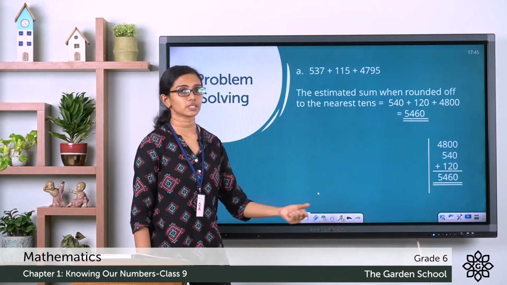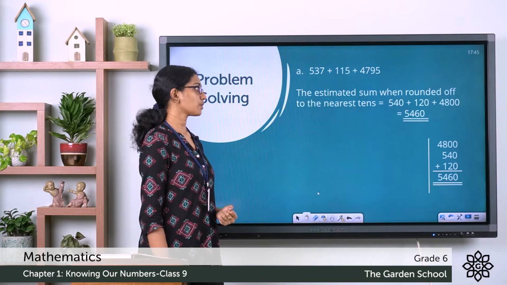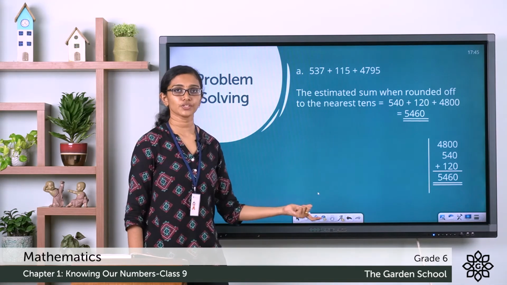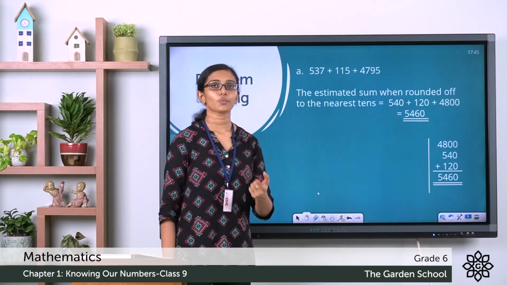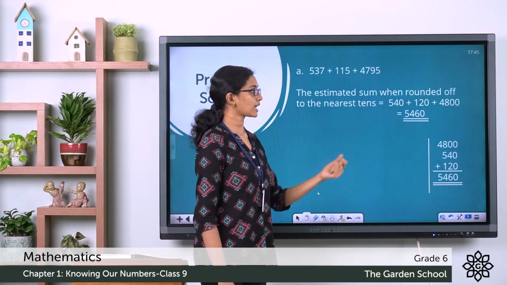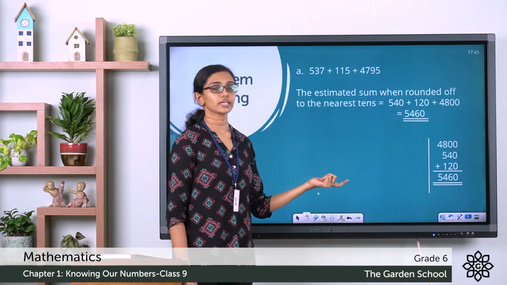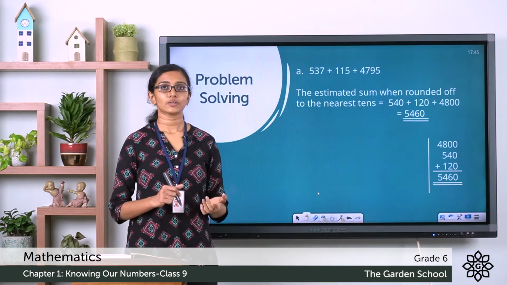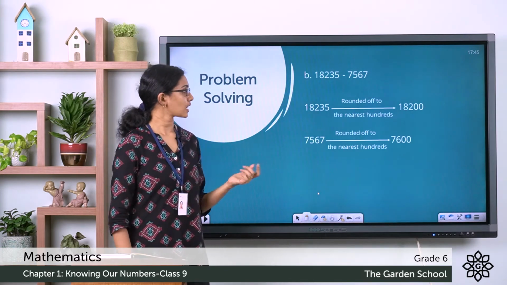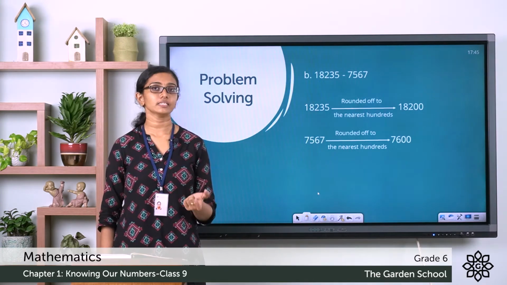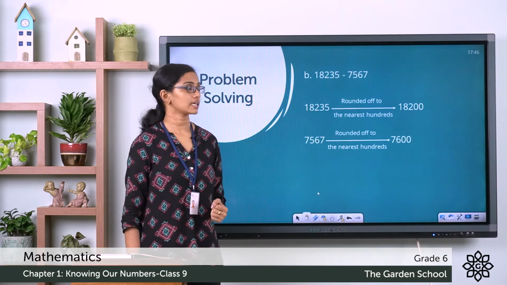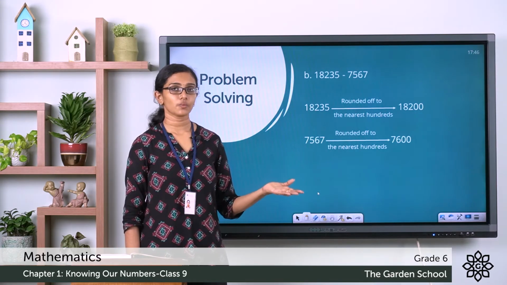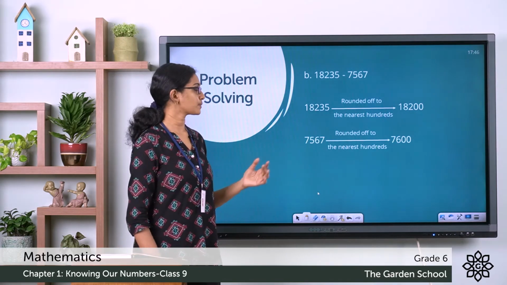Now let's find out the sum. So the closer estimate, or the estimated sum when rounded off to the nearest tens, is equal to 540 plus 120 plus 4800, which gives you 5460. Now let's see the next case. 18,235 minus 7,567. So this is an example of rounding of numbers in the case of subtraction.